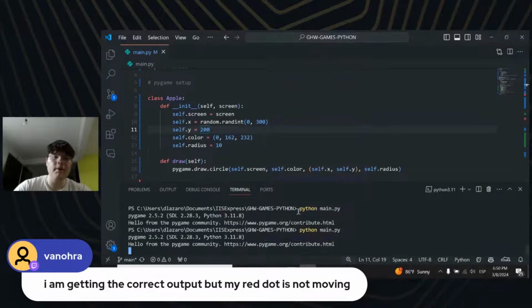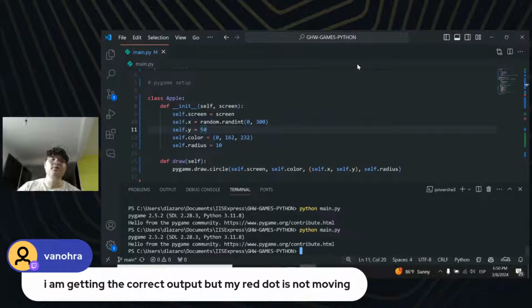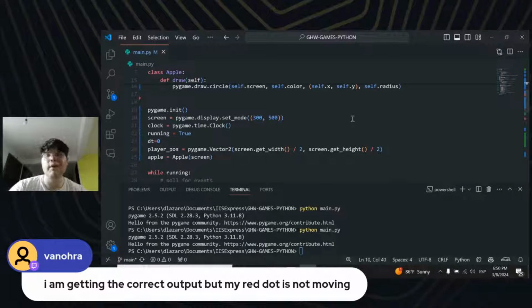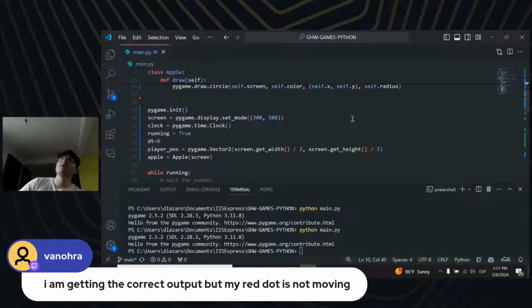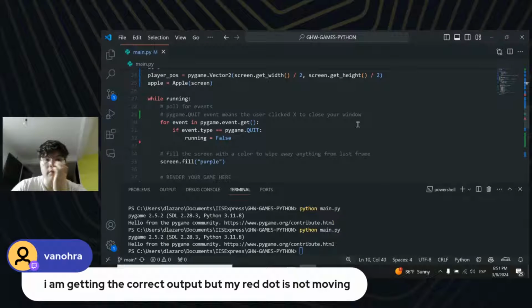Yeah, there you go. But we should be doing something like 50 maybe. Let me close this again, and yeah, 50 is good. Okay, so nice. We were able to generate some kind of apples. Now what? Now we should be generating them each time a timer goes off, like each 5 seconds or 10 seconds. Each 3 seconds, we should be generating new apples.